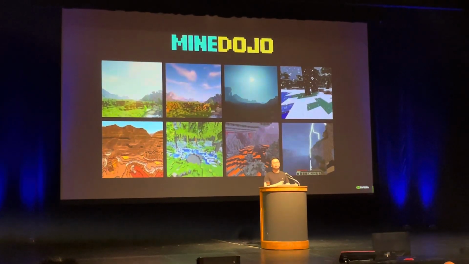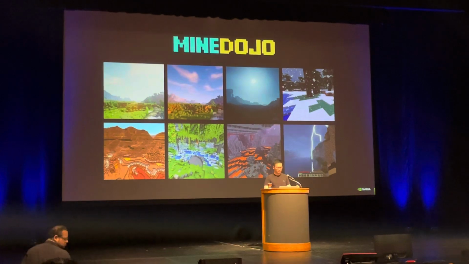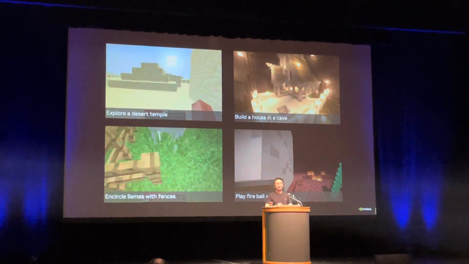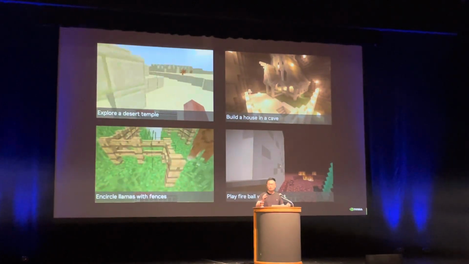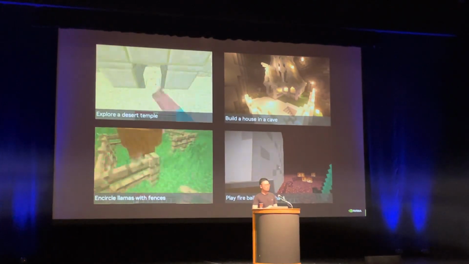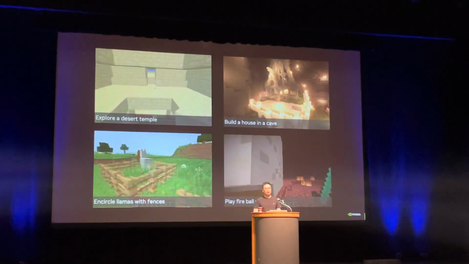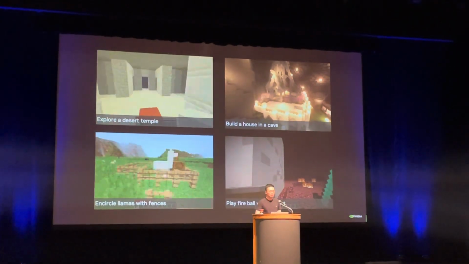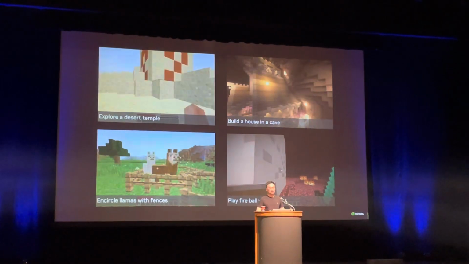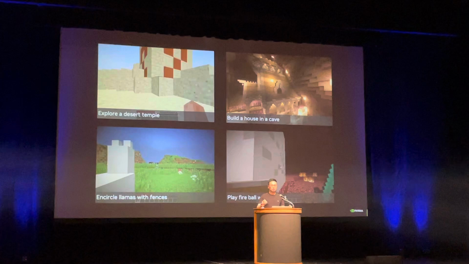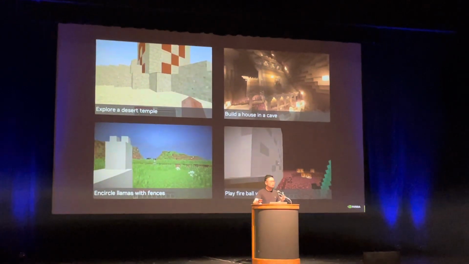You can control the different terrains, weathers, and monster spawning. And it supports creative tasks that are freeform and open-ended. For example, we want the agent to build a house, but it's the same question: what makes a house, right? It's impossible to use Python code, simple code, to define that you have achieved building a house. And the best way to do it is to learn through data so that the abstract concept of a house